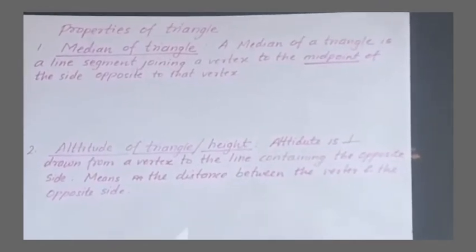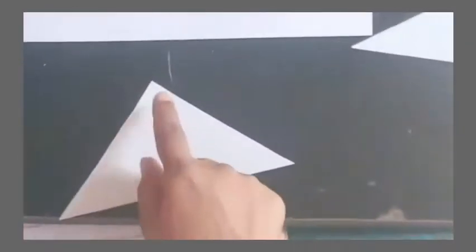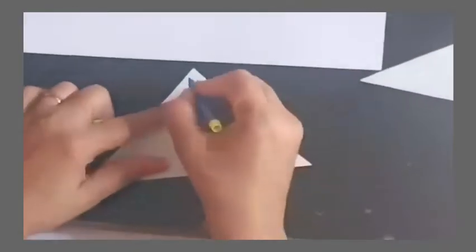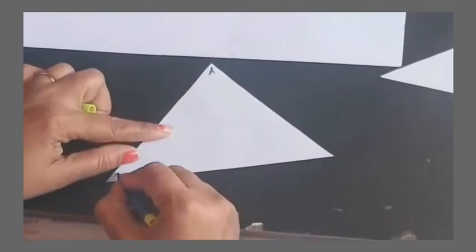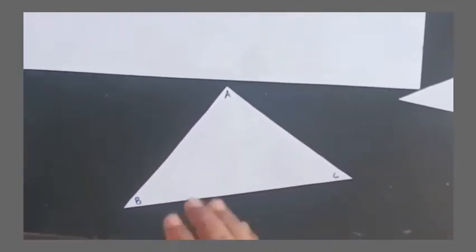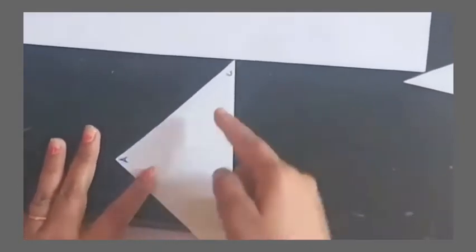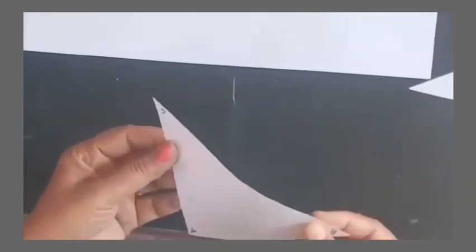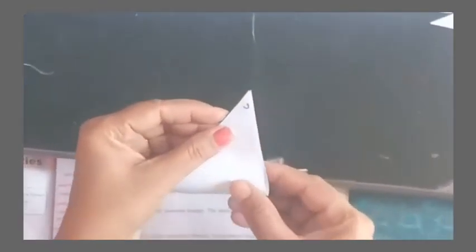So I will fold this. Let us imagine that this is vertex A, and I label the others B, C. So this is triangle ABC. Now opposite to vertex A is side BC. First I will find the midpoint of that.